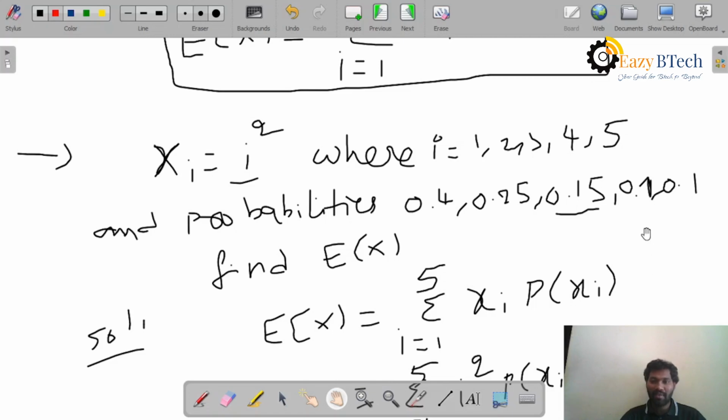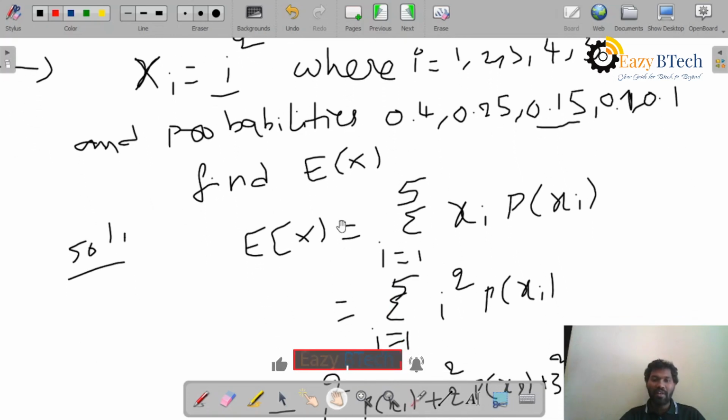Suppose they gave you one of the values as a variable instead of 0.15, say a, and asked you to find the constant a. In that case, what you have to do is add all these probabilities and make them equal to 1, and you can find the constant a here. In this way, you have to find the constant.